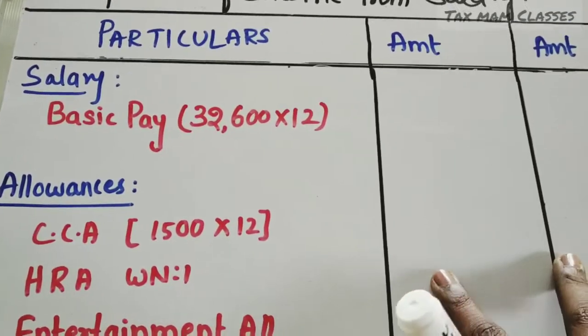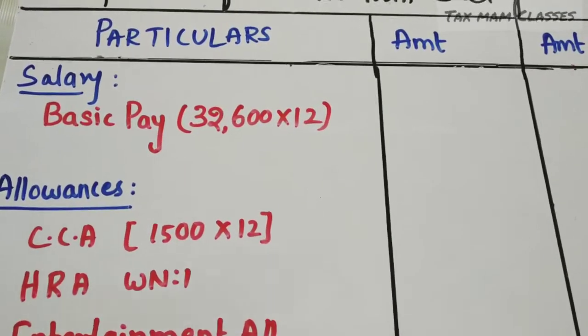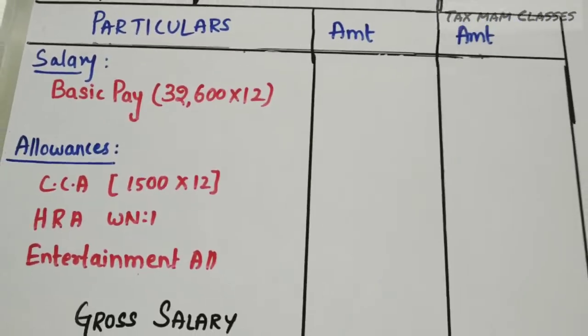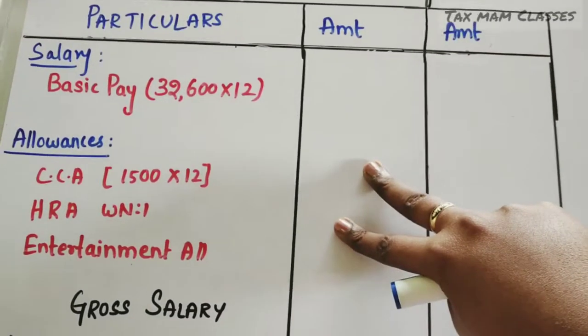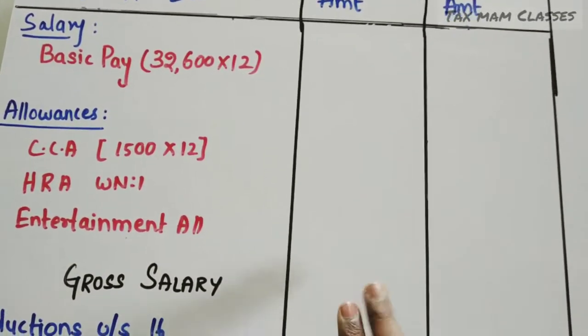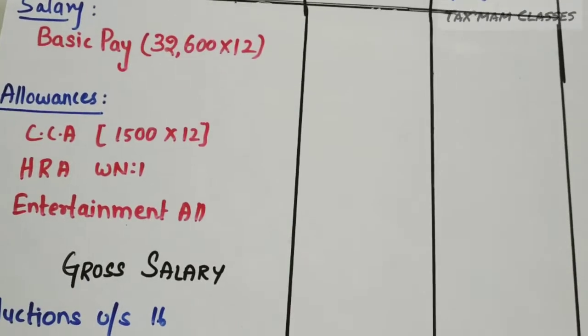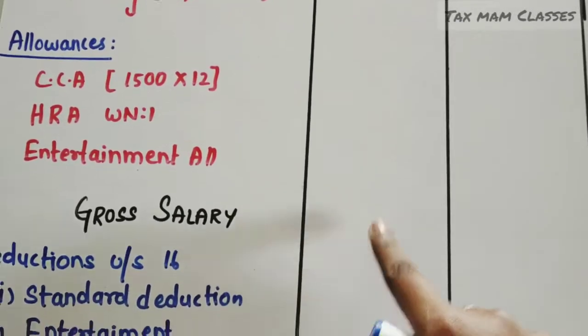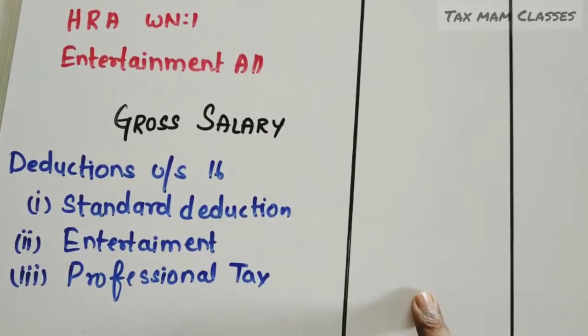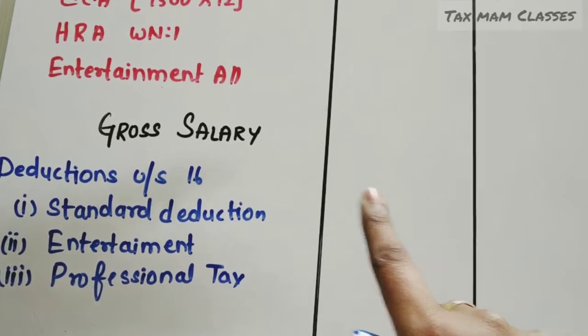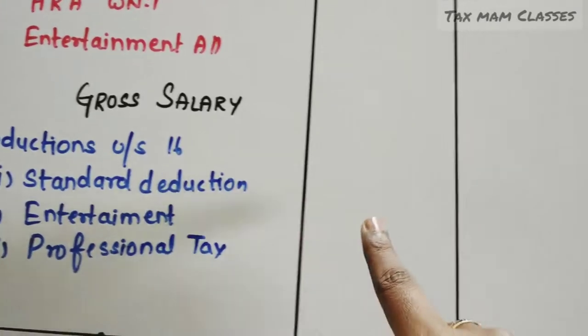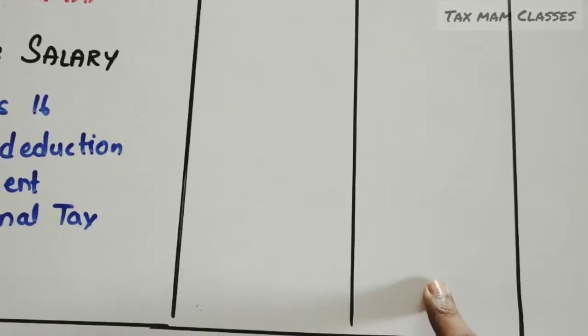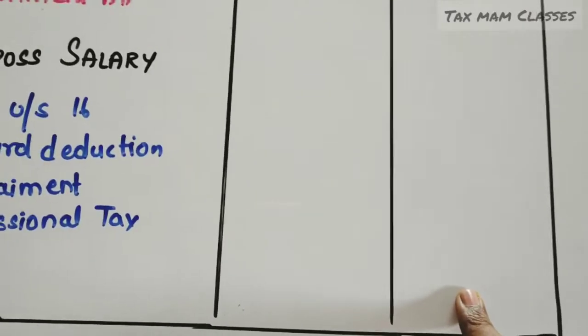In the amounts column, we have to take only the taxable amount. The total amount will be called gross salary. From gross salary we have to give 3 deductions, section 16 subsection 1, 2, 3. After giving the deductions, the net amount we get will be called income from salary.